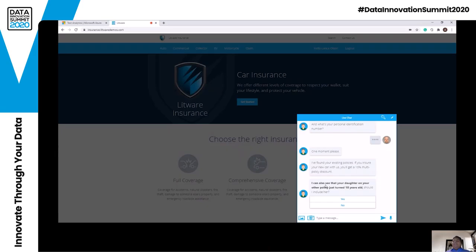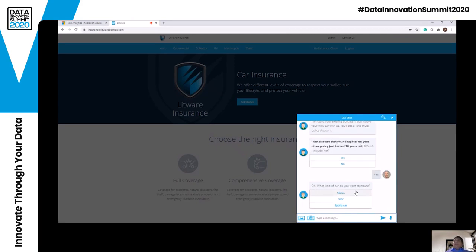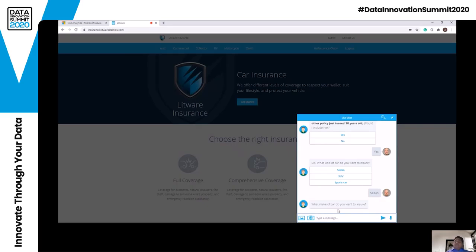So first it tries to upsell. It says your daughter is turning 18. Do you want to include her in your license, or sorry, insurance? So I say yes, please. Then it's asking what kind of car you got. I say sedan, and I say what make, Ford.